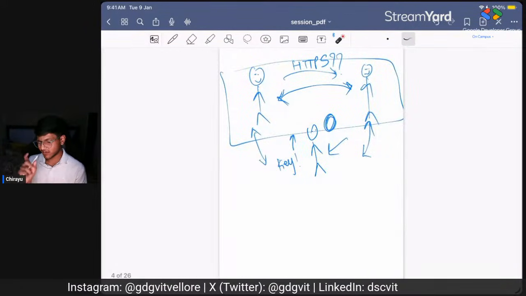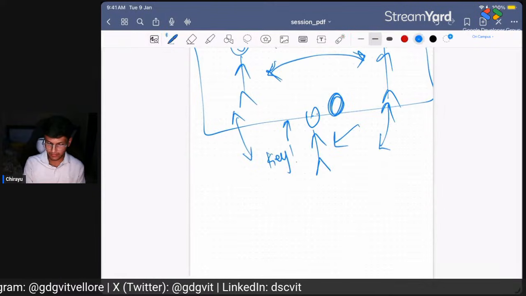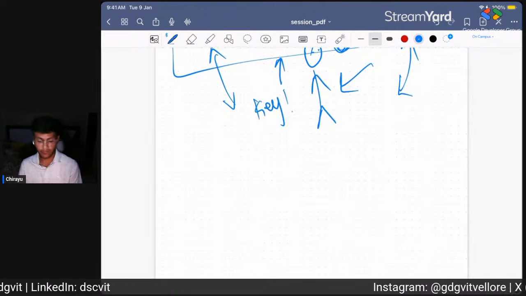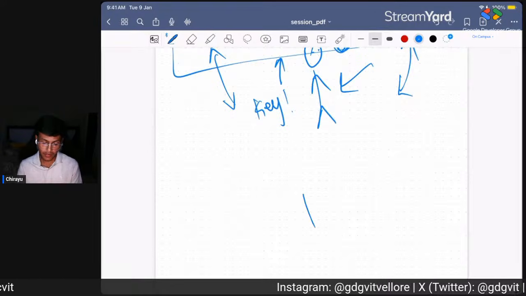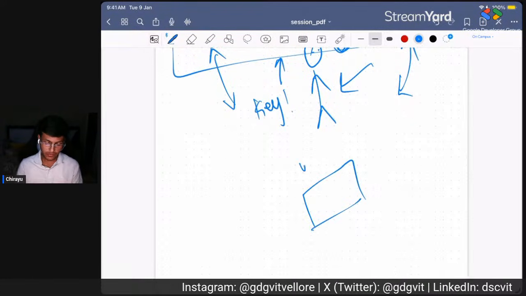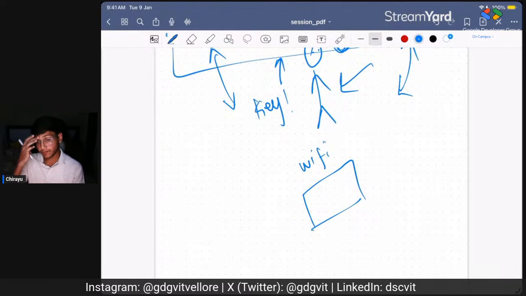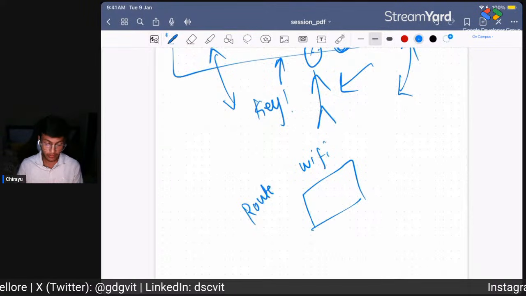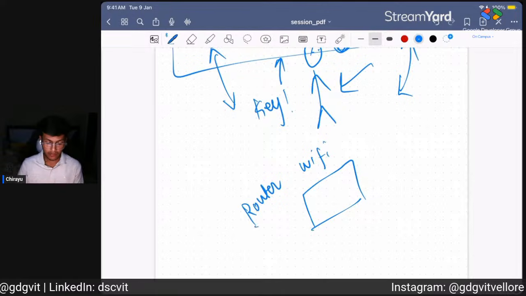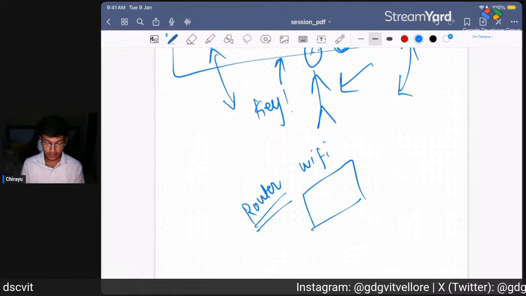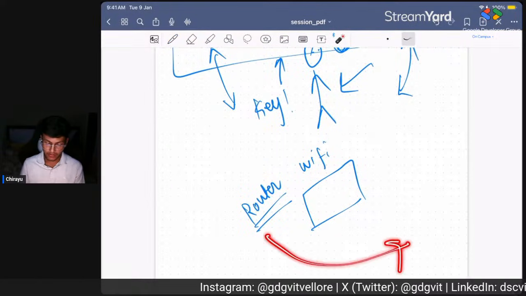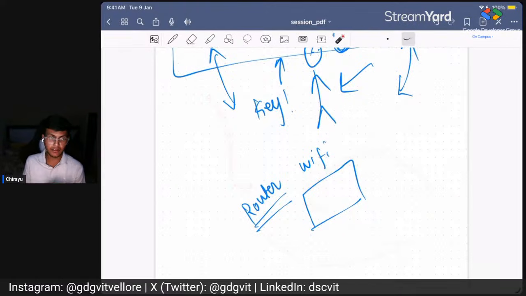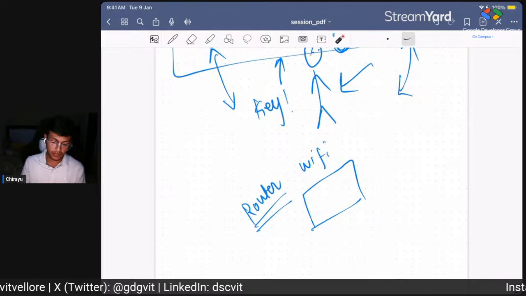Let us also take a little example. Everyone who all are using Wi-Fi, everyone must be using Wi-Fi. Everyone has a router in their home, a router or a modem, which is modulator, demodulator. What a router does is it routes the request. You send a request to the router, and the router is basically connected to your ISP, right? So the router helps you